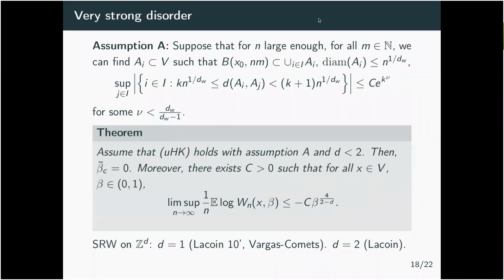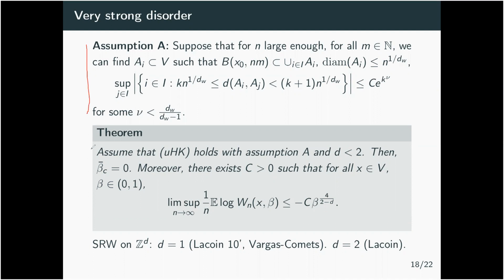And what we can show with our heat kernel estimates is that under some assumption on the graph, which is a technical assumption that any ball in the graph can be covered by a covering which is kind of regular. This is an assumption that can be satisfied, for example, in any case of self-similar fractals. So it's not very demanding.